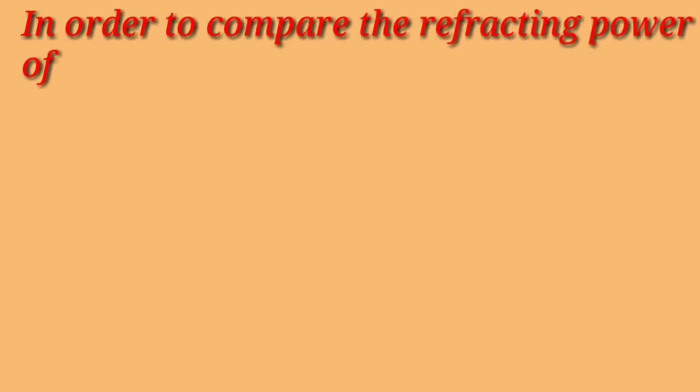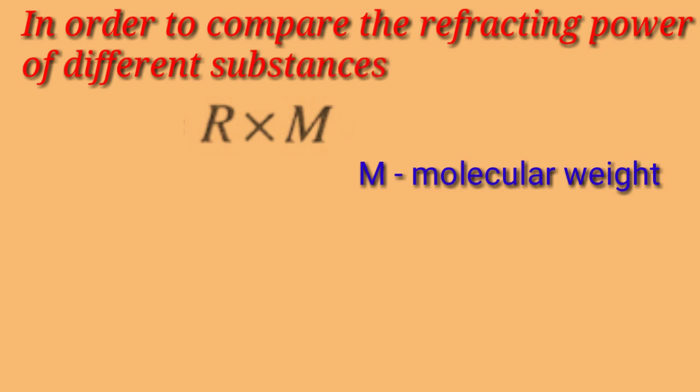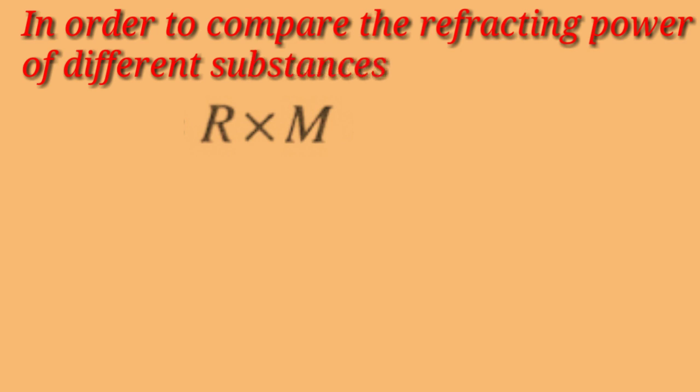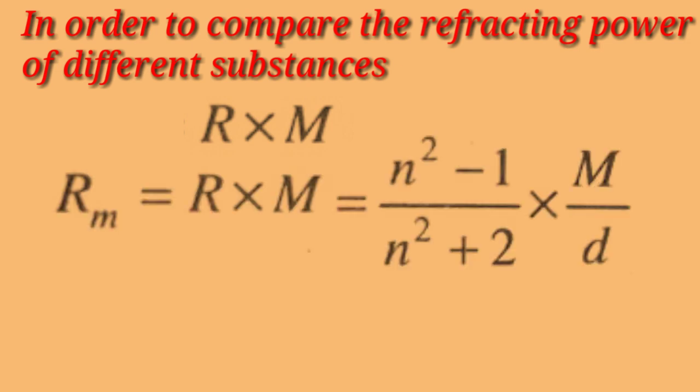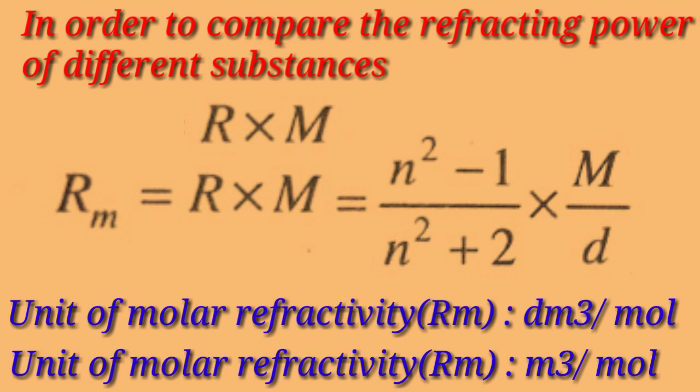In order to compare the refracting power of different substances, the specific refractivities are multiplied by their respective molecular weights, and the resulting product is called the molar refractivity. Its unit is dm cube per mole or meter cube per mole.